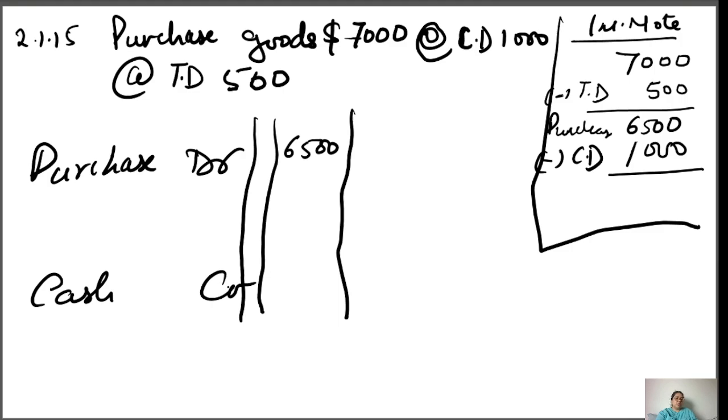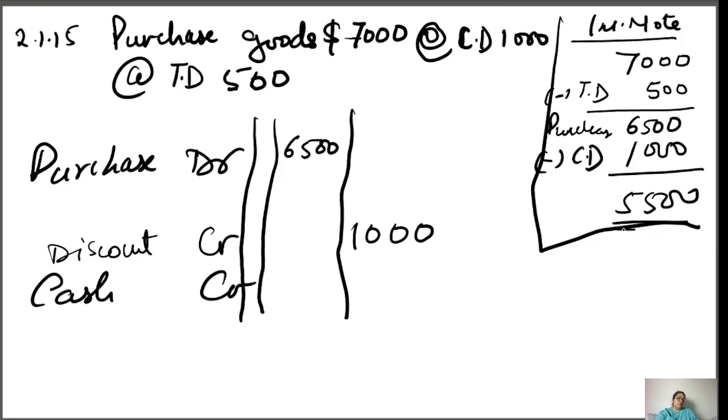So cash is credit here. Discount also you need to credit. So discount credit, 1000 is the discount. So 5500 you need to pay through cash.